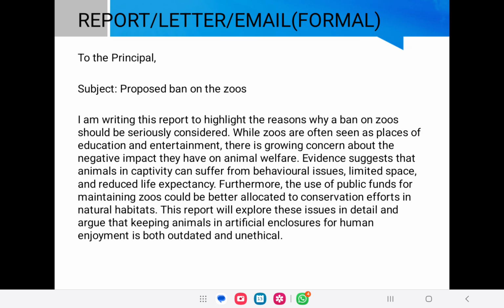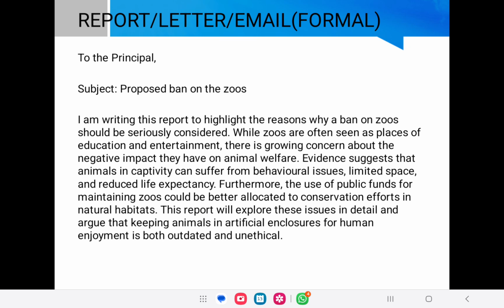Look at it. I am writing this report to highlight the reasons why a ban on zoos should be seriously considered. While zoos are often seen as places of education and entertainment, there is growing concern about the negative impact they have on animal welfare. Evidence suggests that animals in captivity can suffer from behavioral issues, limited space, and reduced life expectancy.